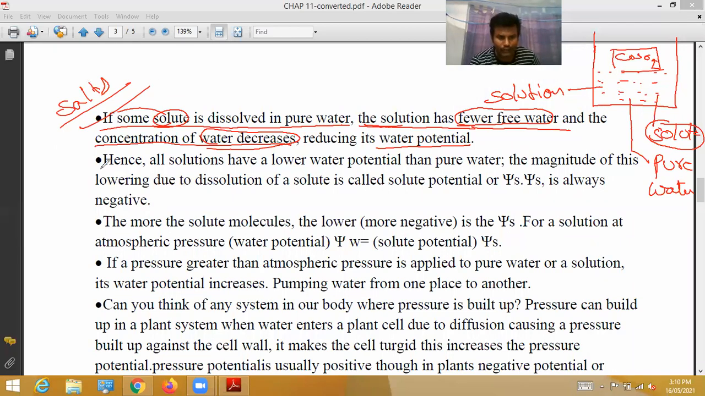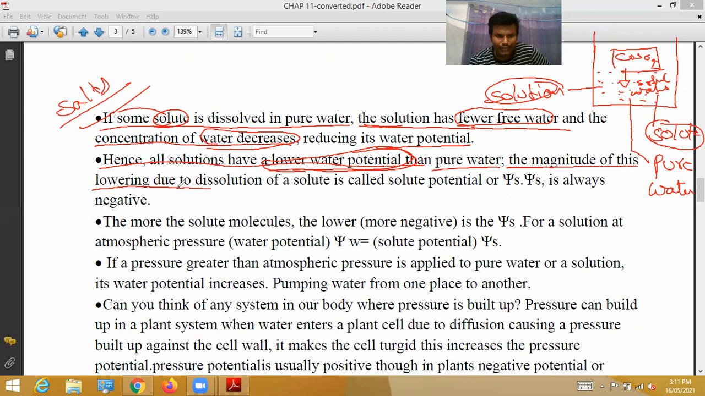Next, all solutions have lower water potential. When salt is added to water, this is called a solution. Because of this property, all solutions have lower water potential. Water potential is nothing but kinetic energy. Hence, all solutions have lower water potential than pure water. Pure water has more water potential.